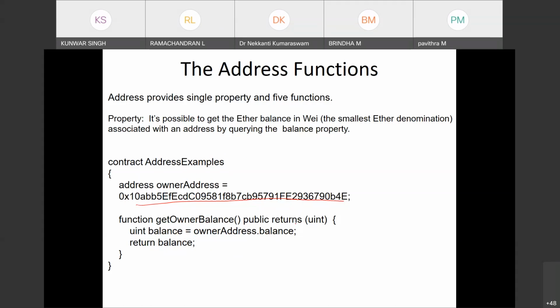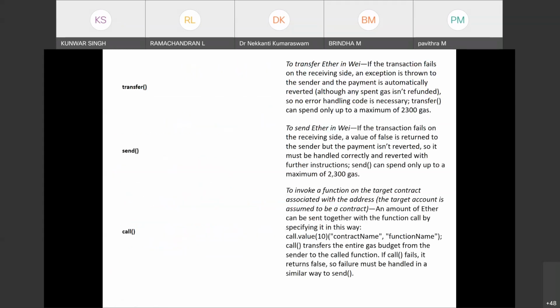Okay. So there are some other functions for addresses, like transfer. If you want to transfer some money to some other account, some other address, this is one of the built-in functions, transfer. These are the three functions, and they do the same work. Through these functions, you can transfer the money from one account to another account. But they have differences.